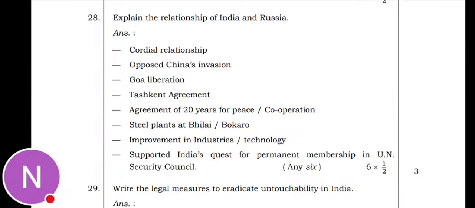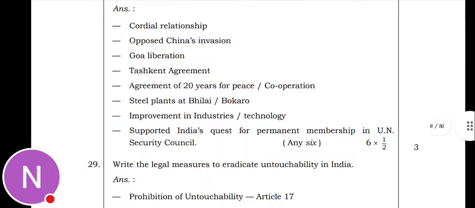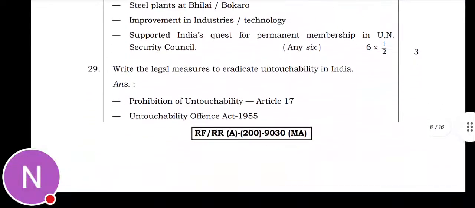Explain the relationship of India and Russia. So cordial relationship, opposed China's invasion, Goa liberation, Tashkent agreement, agreement of 20 years of peace and cooperation, steel plants at Bhilai and Bokaro, improvement in industries, technology, and supported India's quest for permanent membership in the UN Security Council. These are the points you have to write.